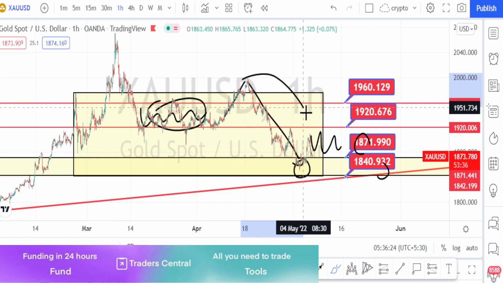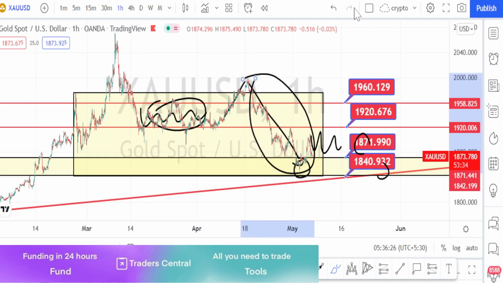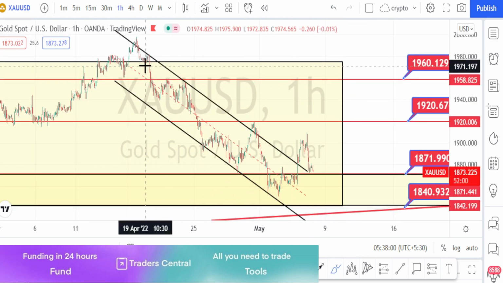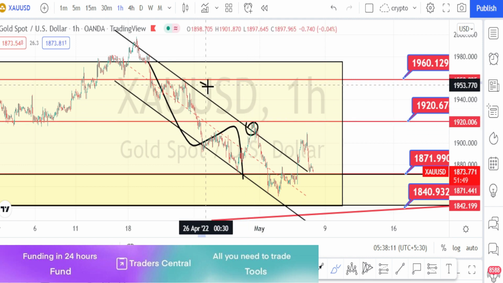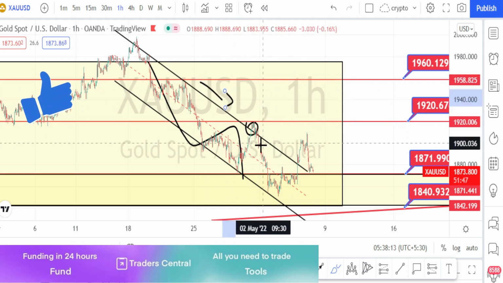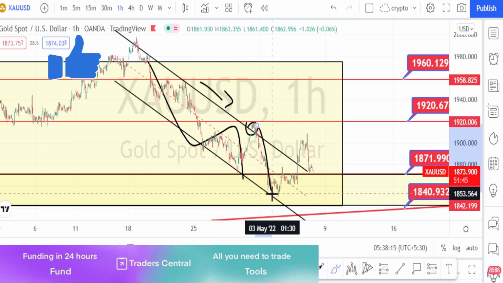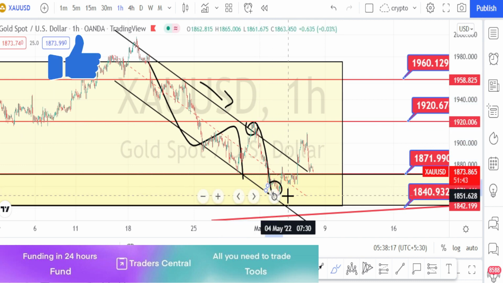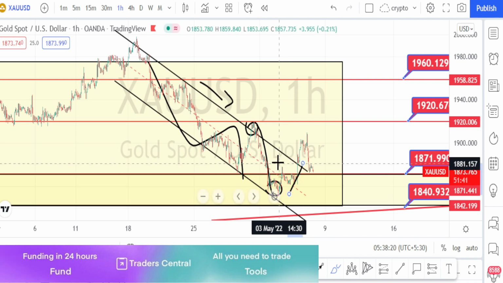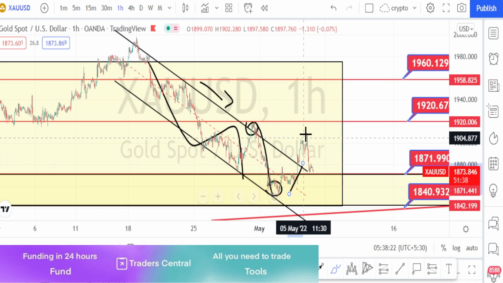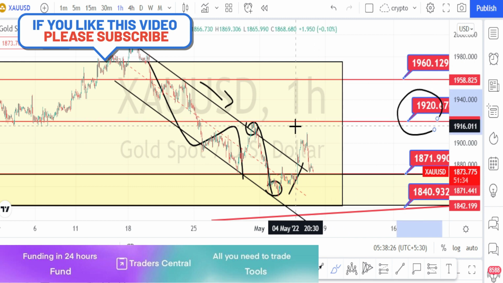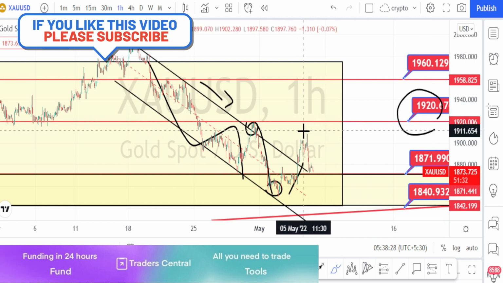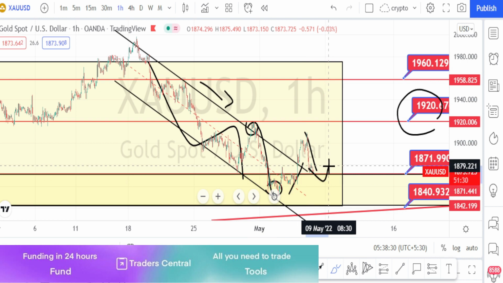And when we closely look at the price action over here, it was in a very nice downtrend. It tried to break this resistance line of the bearish channel pattern. It couldn't succeed in breaking this level and fell on a bearish trend reversal. Again it has broken this resistance line of the bearish channel pattern, but again this level of 1920 acted as a very strong resistance level and it fell on a bearish trend reversal.